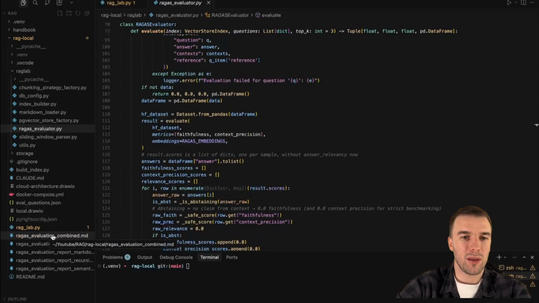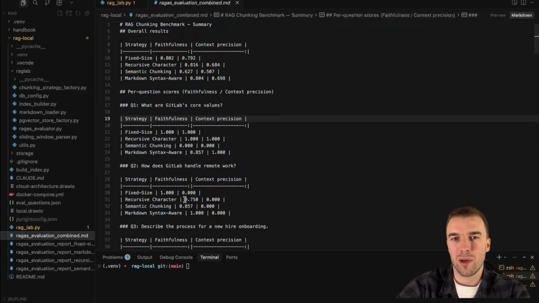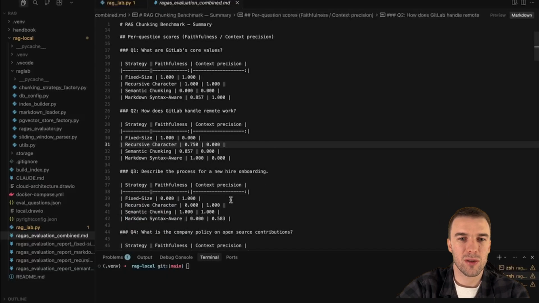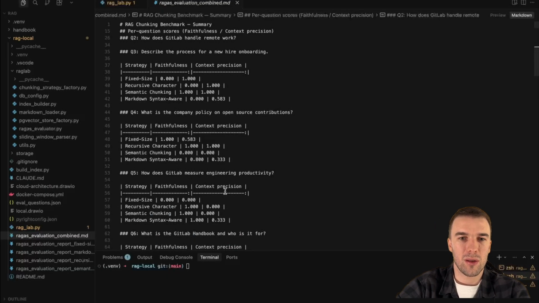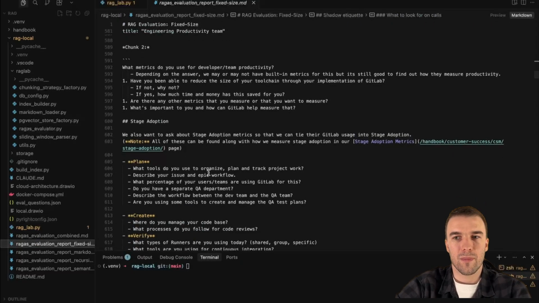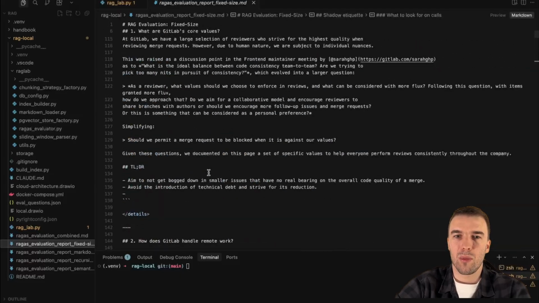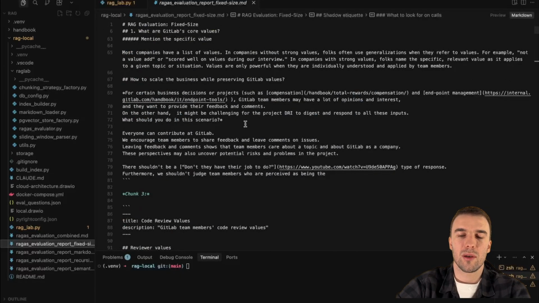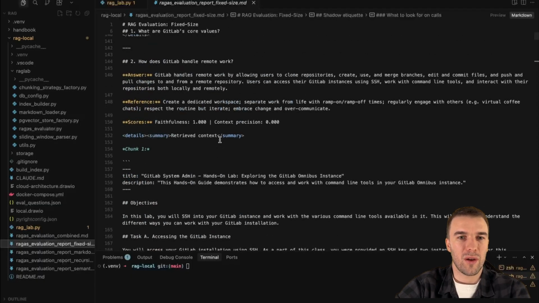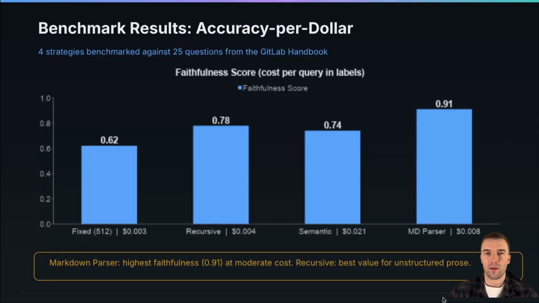I've already executed this benchmark. It's pretty slow because we have 4 indexes and 25 questions. But here are results. For every question we have faithfulness and context precision. And this also generates a more specific report which shows you what chunk was retrieved and what question and reference we had. I prepared results based on our benchmark.